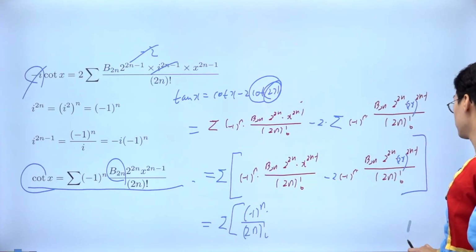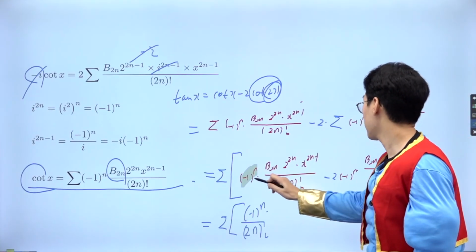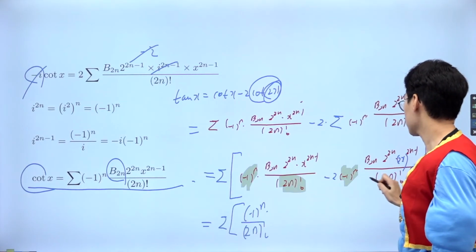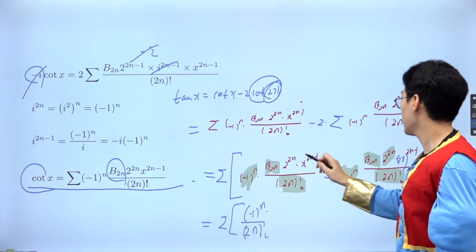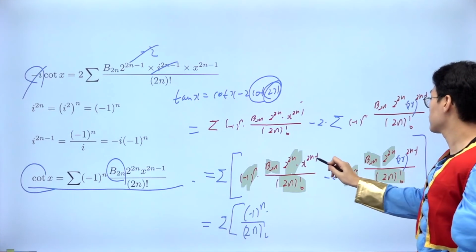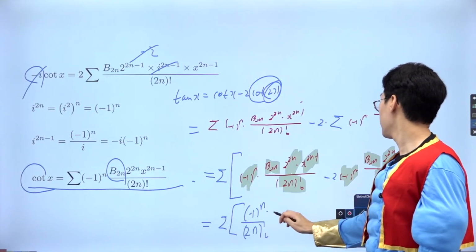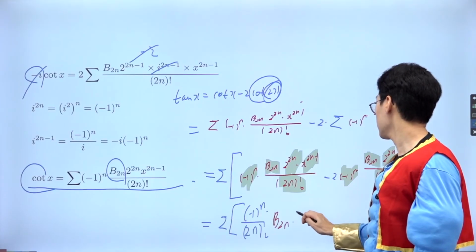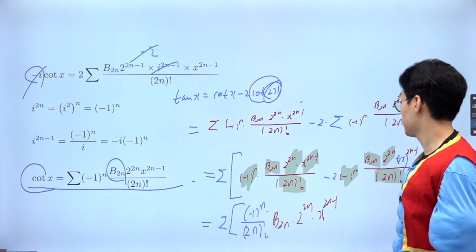There are quite a few terms that can simply be seen. So I got the negative 1 to the power of n as a common factor, 2n factorial as a common factor, b2n common factor, 2 to the power of 2n common factor, x to the power of 2n minus 1. Actually, all the terms there, isn't it? So I have b2n, 2 to the power of 2n, x to the power of 2n minus 1 is what I've got.